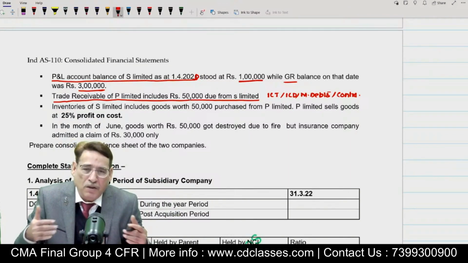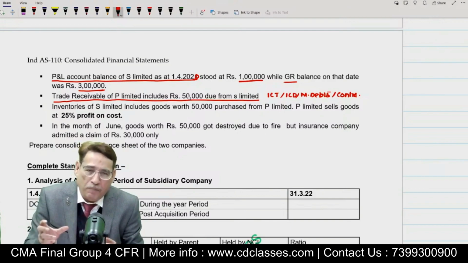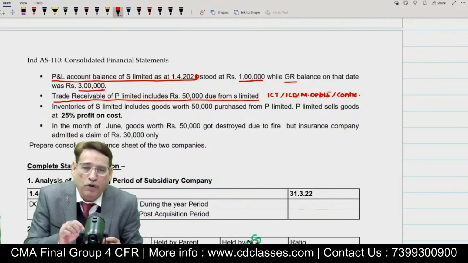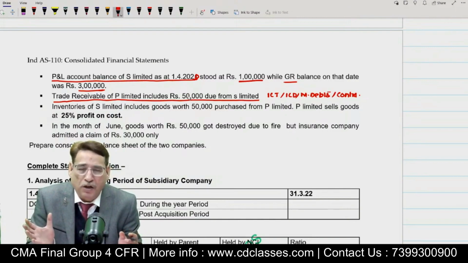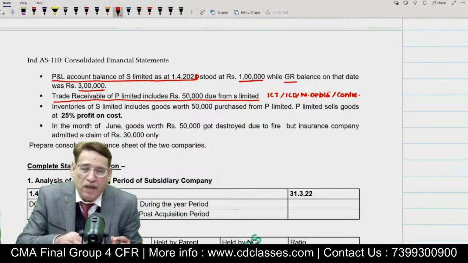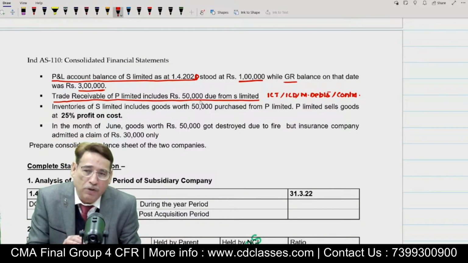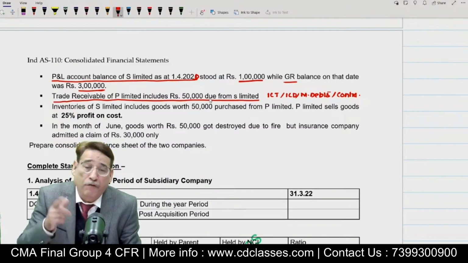Intercompany transaction means the transaction between the subsidiary and the parent company, and such transactions have to be eliminated in the balance sheet, both from the asset side and from the liability side. So whatever intercompany transaction is given to you, the simple treatment is that you will have to subtract it from the respective items, both from the asset side and from the liability side.